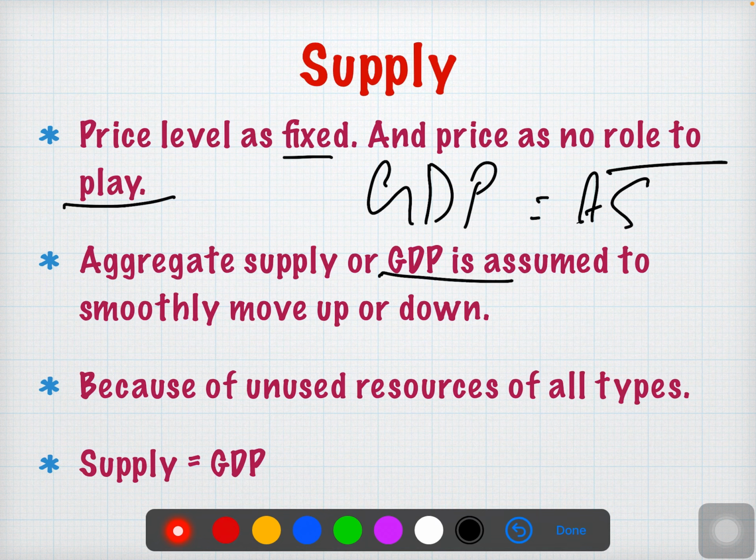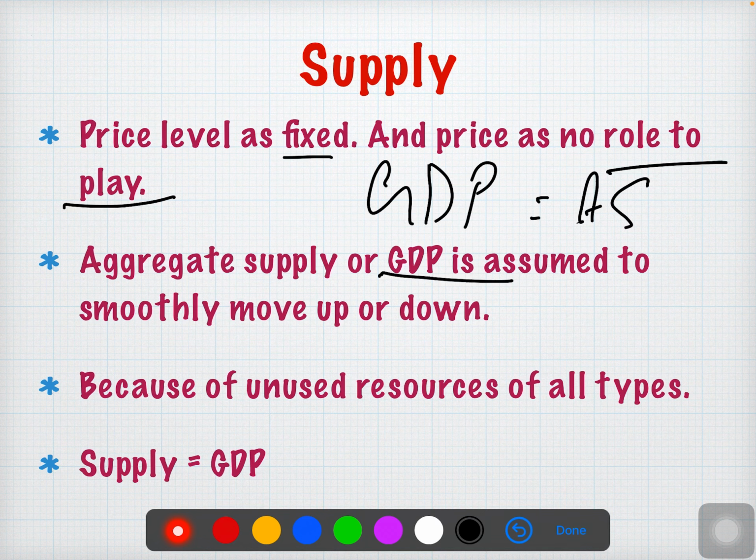GDP is the gross domestic product. Gross domestic product means, in one particular year, like a financial year, whatever goods and services you have produced, in market value, that will be called GDP. So what is GDP? What does aggregate mean? We have already studied this in the second chapter of macroeconomics, national income accounting. So here we have aggregate supply and GDP.